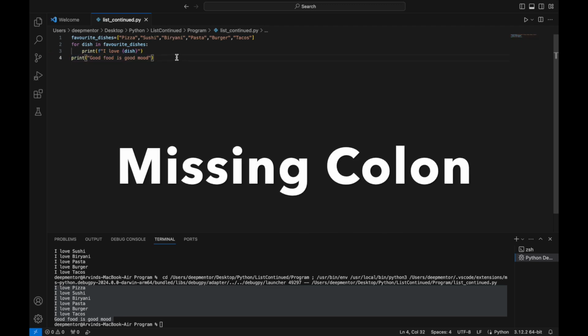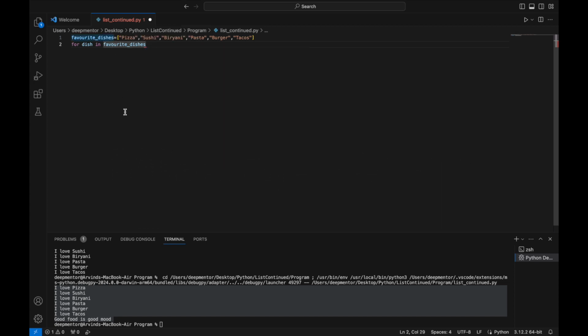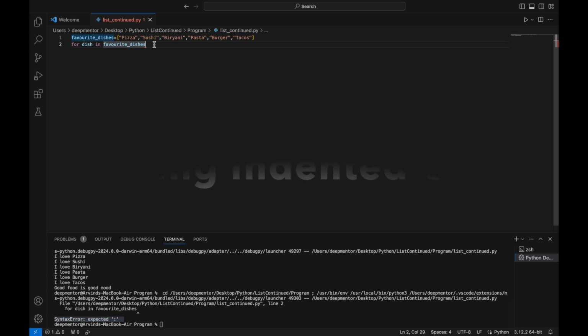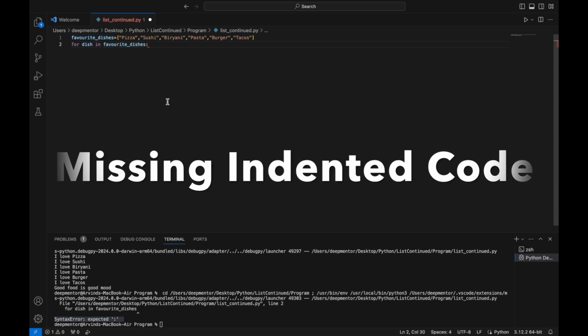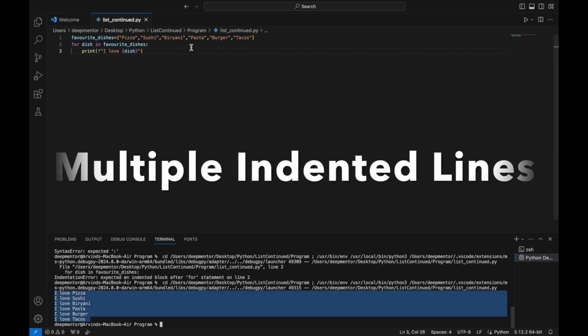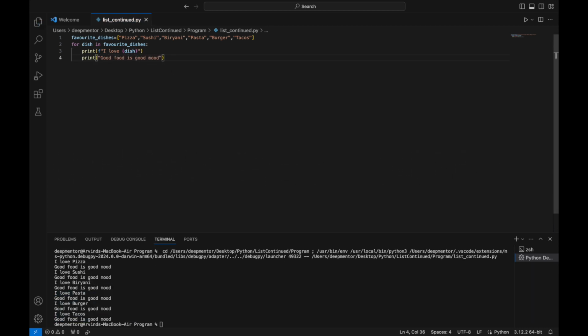If you forget to add a colon in a for loop, you will get a syntax error. For loop syntax is incomplete without a colon. The second mistake people make at times is they forget to indent the code. The for loop expects an indented block, or in other words a block of code that needs to be executed for each element in a for loop. So if there is no indented block of code, you will get an indentation error. Also keep in mind you can have as many lines of indented code as you want, based on what different operations you want to perform on each element.